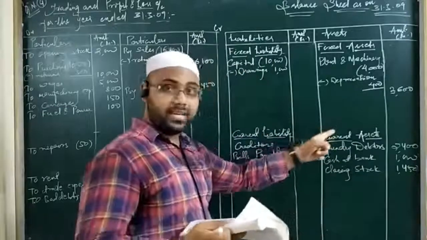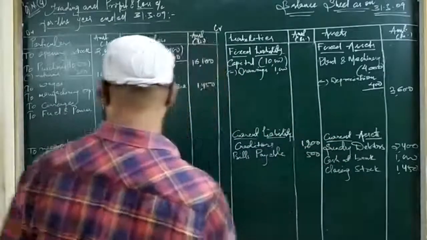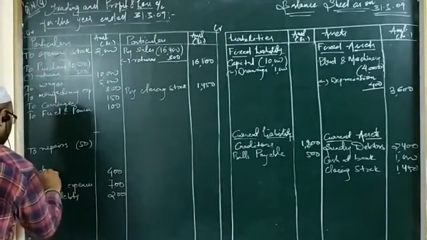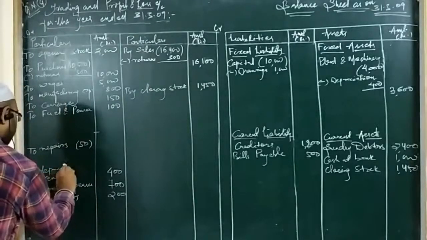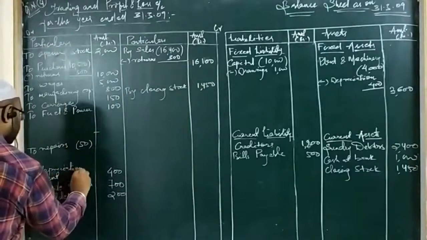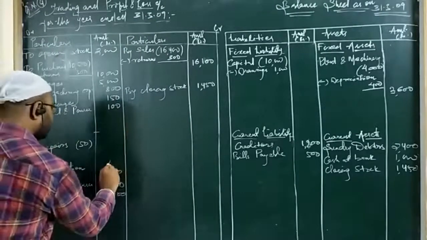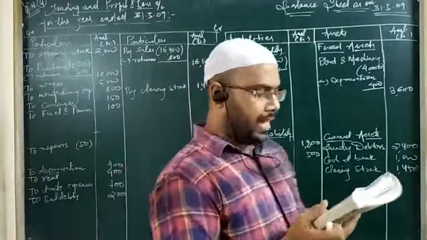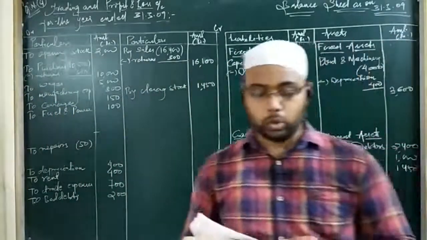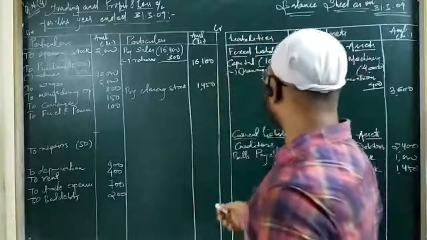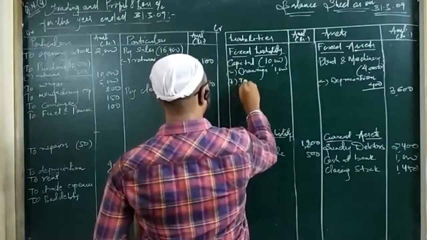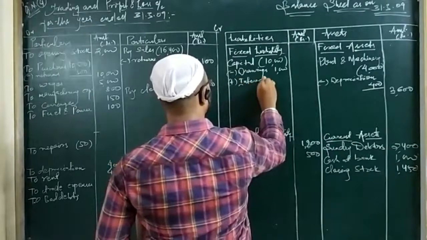Then the second treatment of depreciation. Depreciation is an indirect expense. We will write here to depreciation, that is 400 given in the question. Then we have allow 5% interest on capital. So interest on capital is to be added to capital. Add interest on capital.